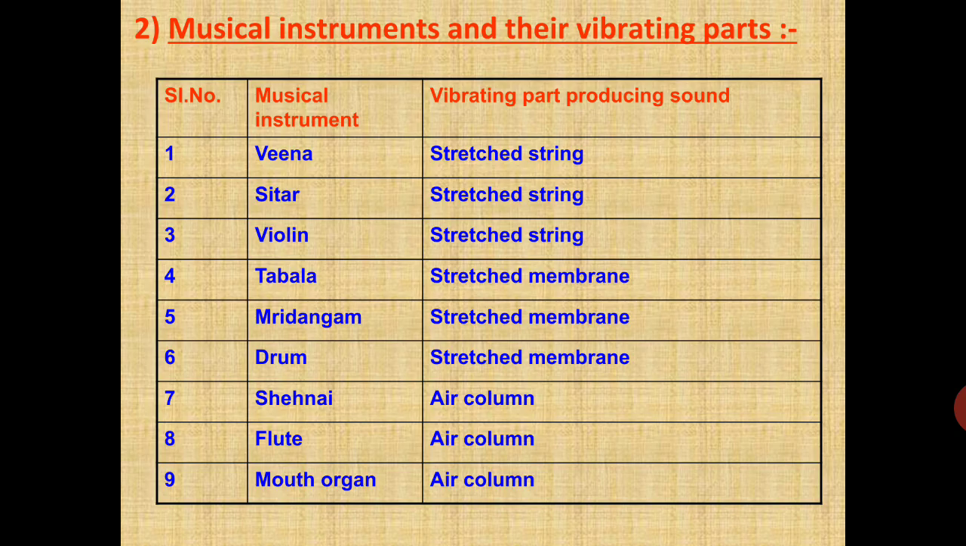Veena is a musical instrument. Its stretched string produces sound. Sitar: its vibrating part is a stretched string. Violin: stretched string. Tabla: its stretched membrane produces sound. Mridangam: its stretched membrane vibrates and produces sound. Drum: stretched membrane. Flute: air column. Mouth organ: the vibrating part is the air column.